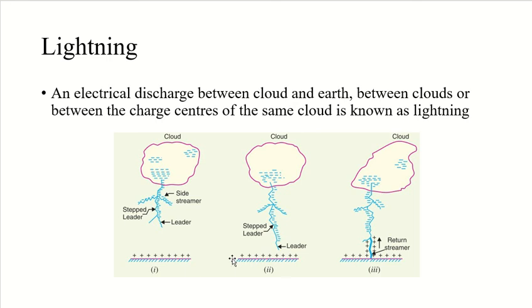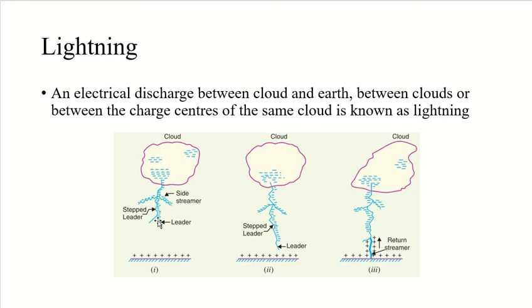So see the first figure here. What you can see, the leader stream is unable to reach the earth as the gradient at its end will not be maintained above the strength of the air. So it is not reaching towards the earth. And you can also note that the current in the leader stream is very low, and its velocity of propagation is about 0 to 0.5 of the velocity of light. So it is very quick and it is very luminous, right? The luminosity of the leader also varies.